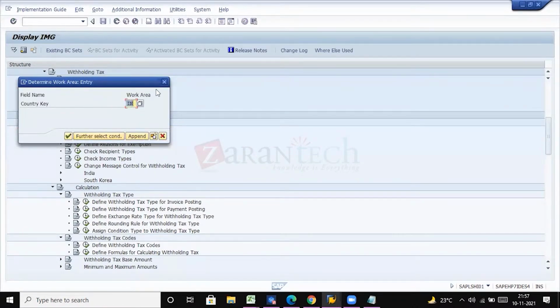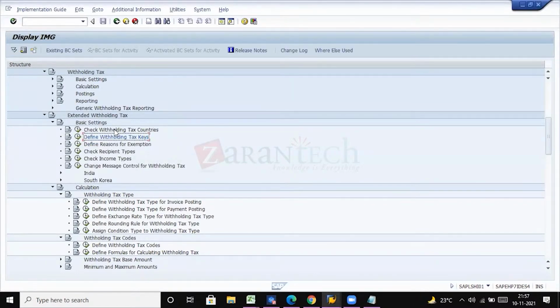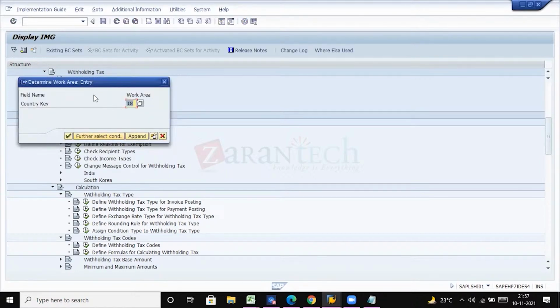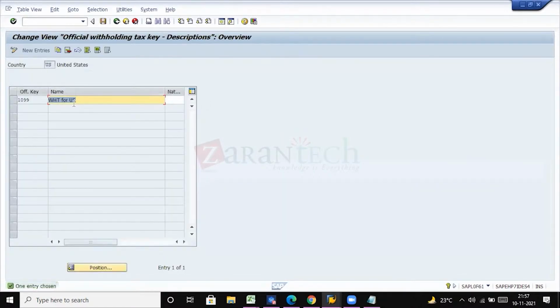So moving ahead with defining withholding tax keys. In the previous configuration we mapped our country. Now we have to configure withholding tax keys. Our country code is US, so give country key as US and click on enter. Here for US I have given 1099 because this is the reporting section code for US withholding tax.